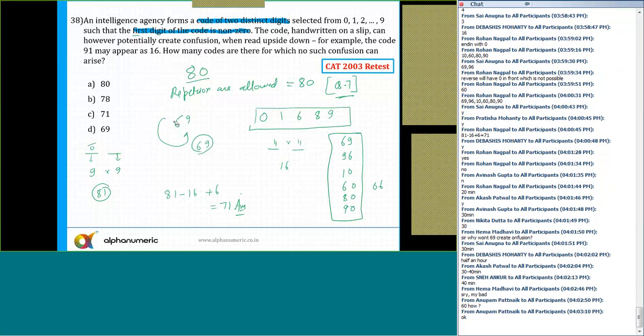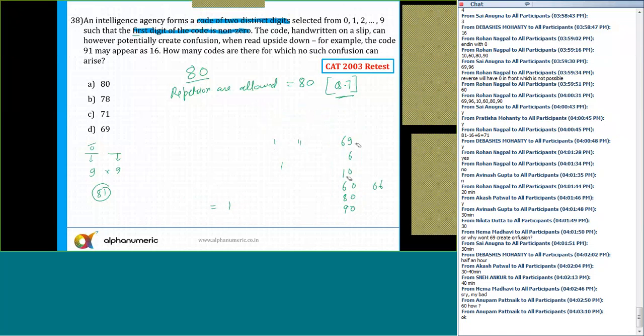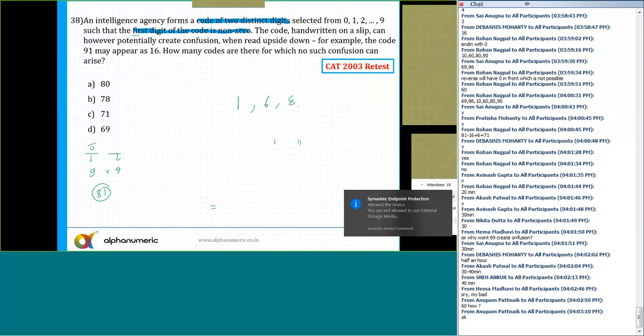Or what you could have done like this way, we know that the total 81 digits are there, isn't it? And the digits which can create a confusion, instead of including zero, write down which all digits can create a confusion. I can say that is either 1 can create a confusion, 6 can create a confusion, 8 can create a confusion, 9.